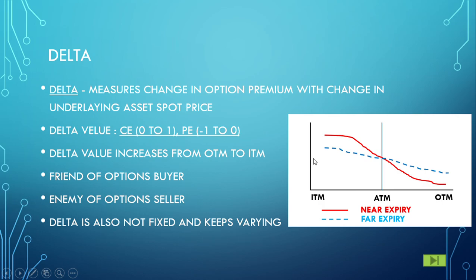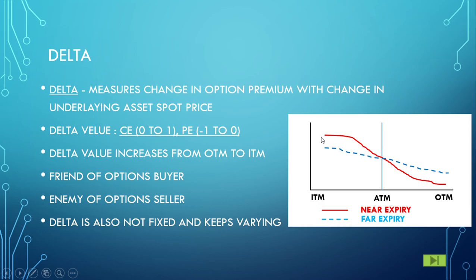So now just see the graph near the ATM, where the right side is the OTM and the left side is the ITM. If you have a contract option of near expiry, 7 October, the delta is lower on the OTM side and higher on the ITM side.